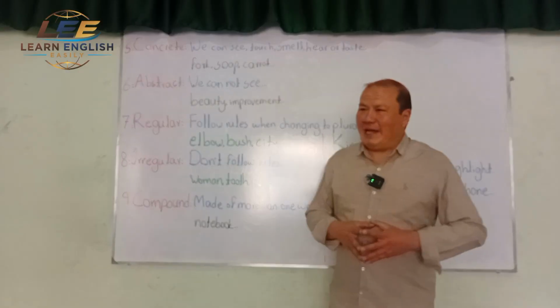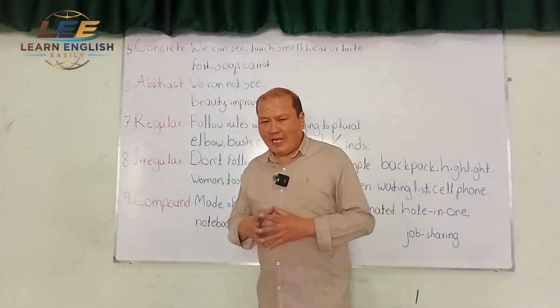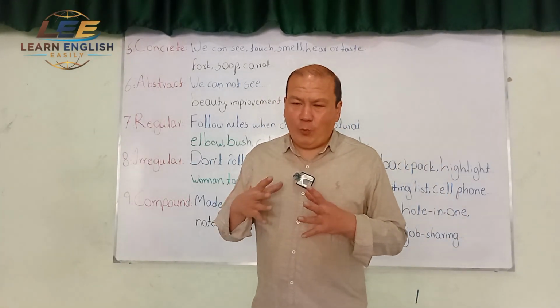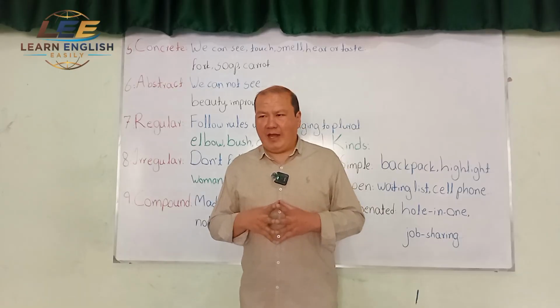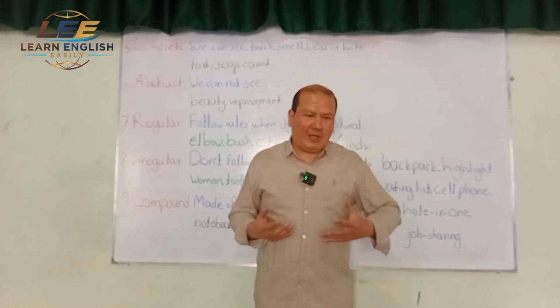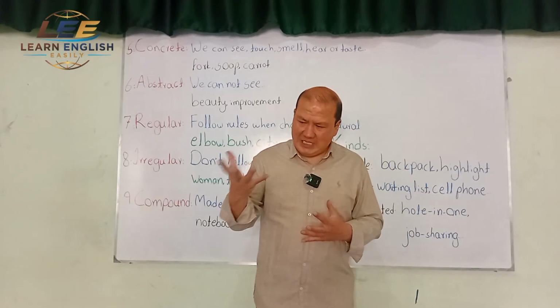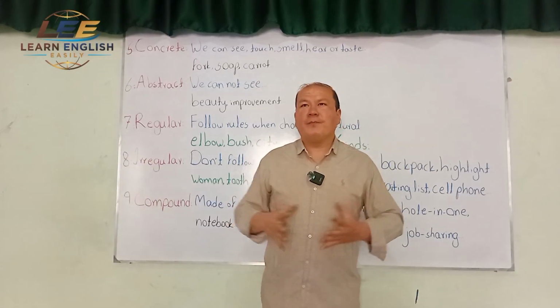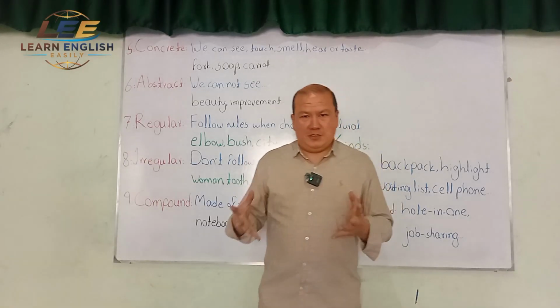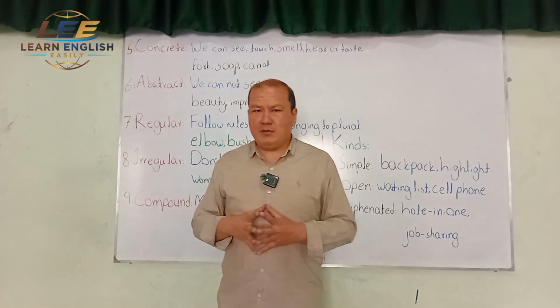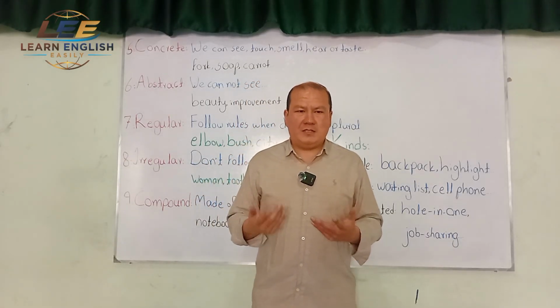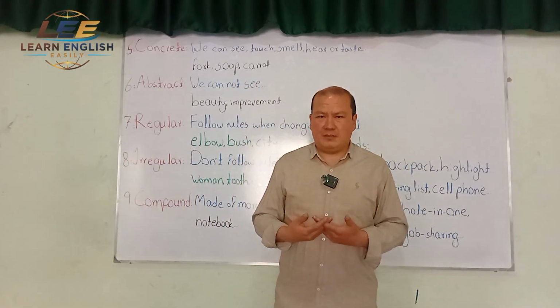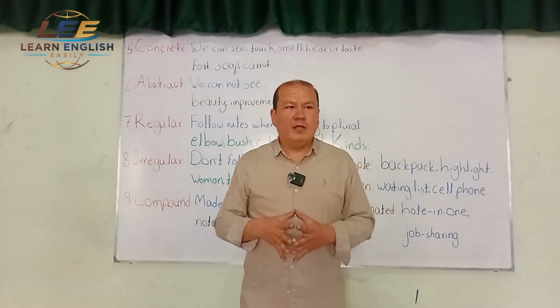Anyhow, coming back to the topic. When we say concrete noun, it doesn't mean that we should be able to grab it in our hand, or we should be able to see it with our normal eyes. No, they're not the conditions. The thing is that they can be experienced through our senses. For example, the scent, the fragrance of something.